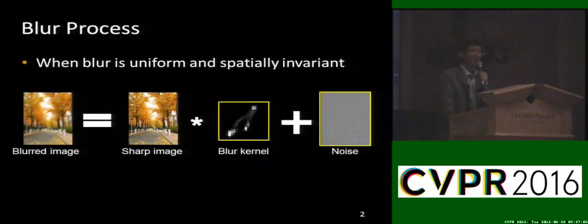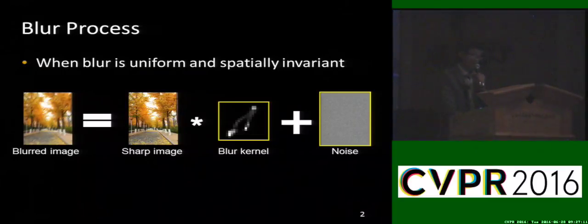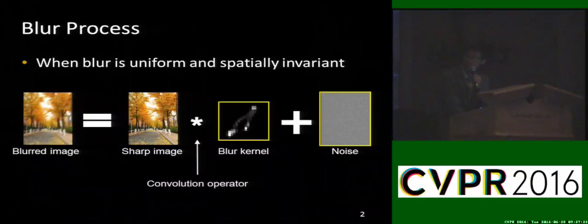I will start from a standard blur model. When the blur is uniform and spatially invariant, the blurred image is usually modeled as a convolution of a sharp image with a blur kernel plus noise. Here the star denotes the convolution operator.